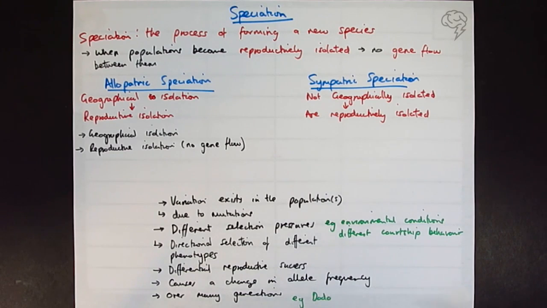Flying is very energetically expensive, so what did it do? Well, it kind of stopped flying, walked around on the ground, ate all the fruits and stuff like that. Eventually it lost its wing muscles because they were no longer being a benefit, and as a result, over many generations, became flightless. So this is how the dodo became separate to its ancestral pigeon population.